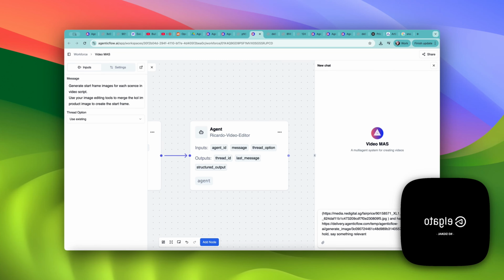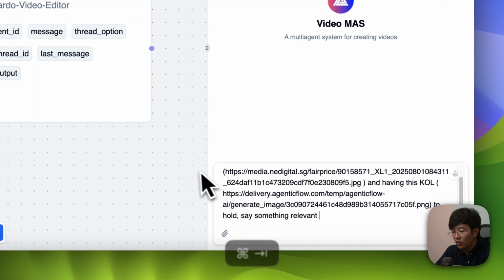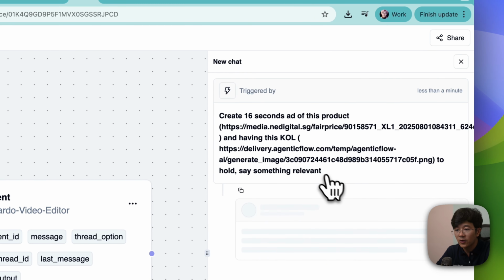Oops, I think my camera was off. Why? It should be back. I hope you can still see my screen. So I will just press this one.